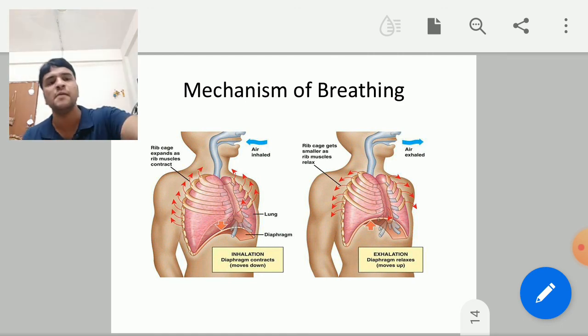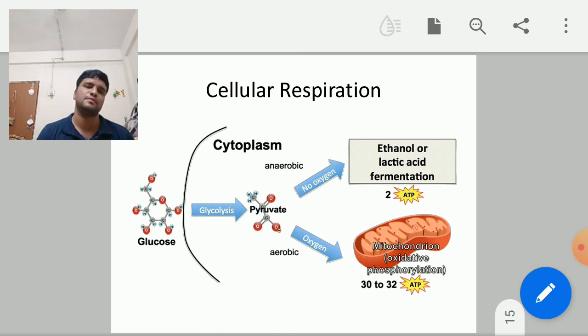Now next come to cellular respiration. Why is it called cellular respiration? Because it takes place in the cells of the body. In cellular respiration, mainly the breakdown of food takes place in order to release energy. Glucose, a simple sugar, C6H12O6 is the chemical formula of glucose. This glucose present in the cell cytoplasm will be converted into a simpler form called pyruvate or pyruvic acid, and this is not a single step reaction, my dear students.